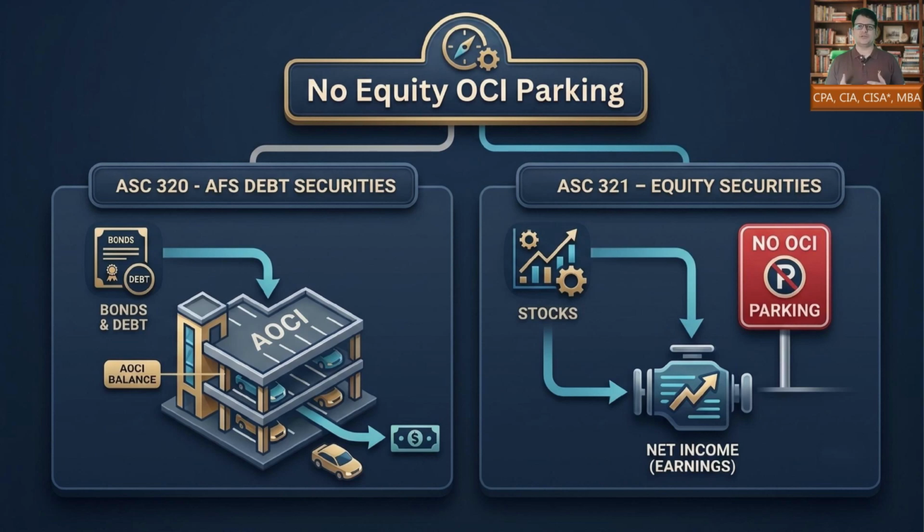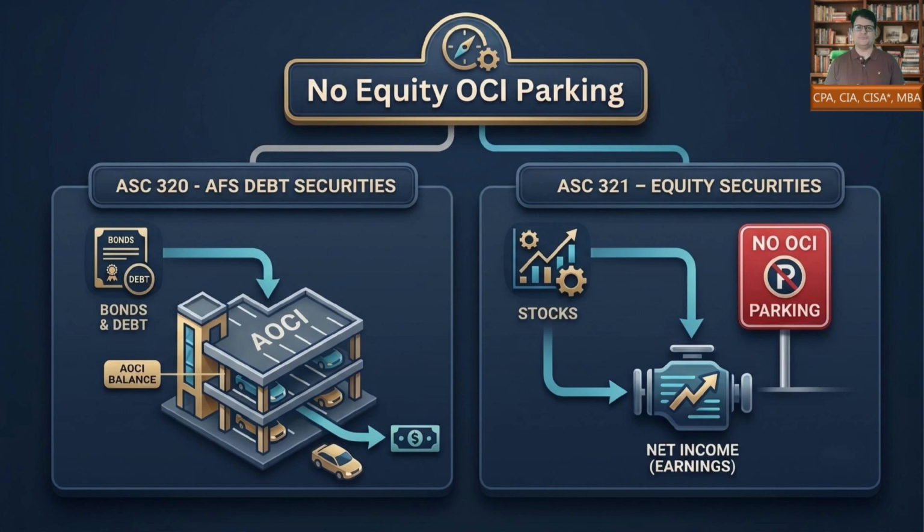Under ASC 321, equity securities generally send unrealized changes to net income each reporting period. There is no OCI deferral mechanism, no AOCI balance, and no later recycling event for those standard equity fair value changes. Same word, investment, but completely different accounting model. If investments had traffic lanes, ASC 320 AFS debt would take the OCI lane, while ASC 321 equity usually drives straight into earnings.